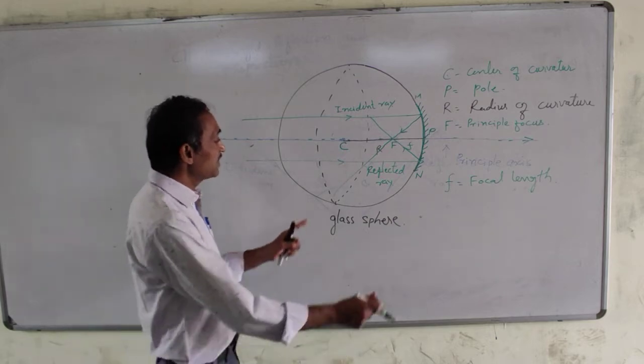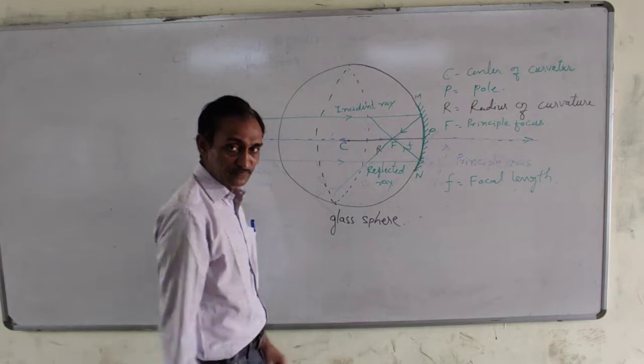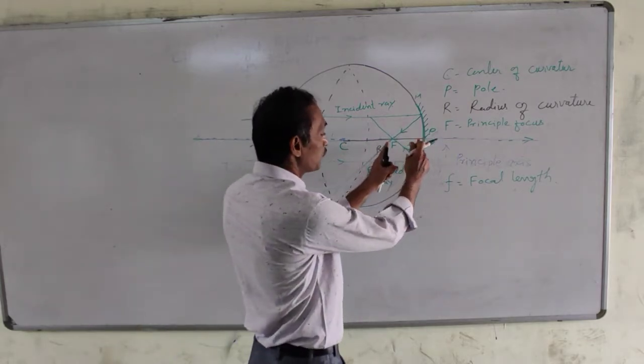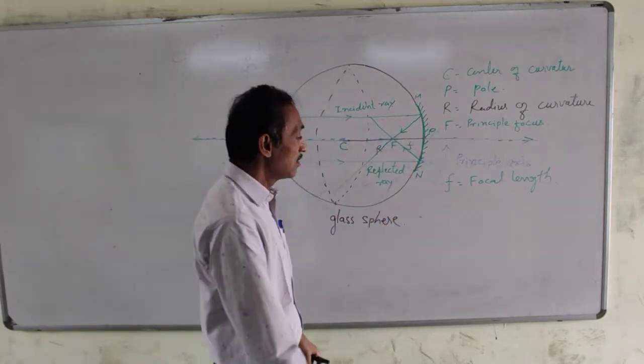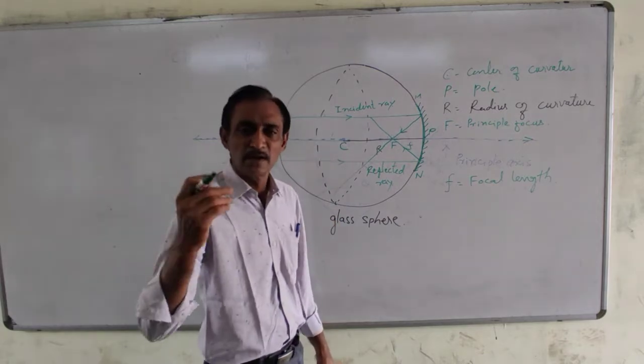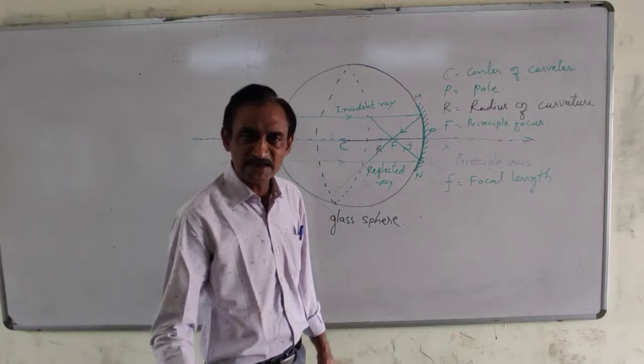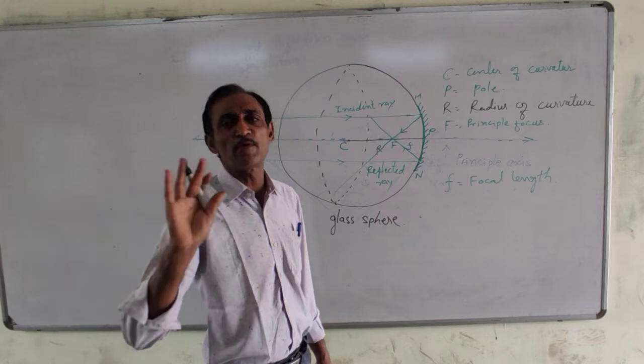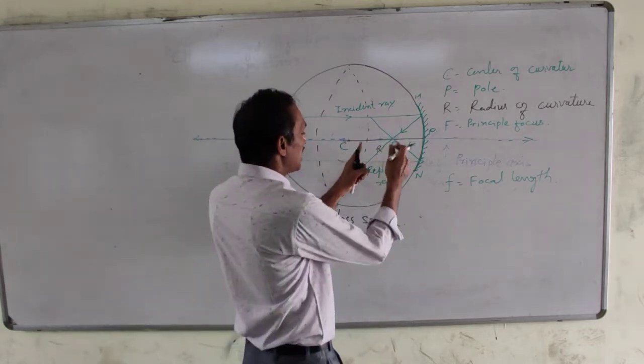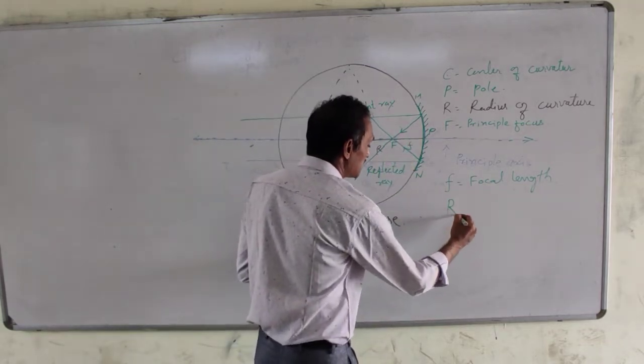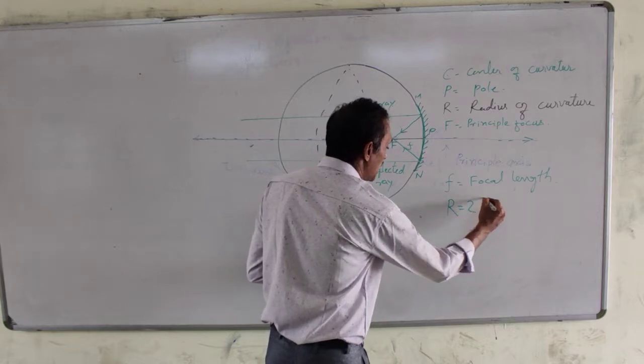The relation between the radius of curvature R and the focal length f, for any type of mirror, large or small, convex or concave, is always R equals 2f.